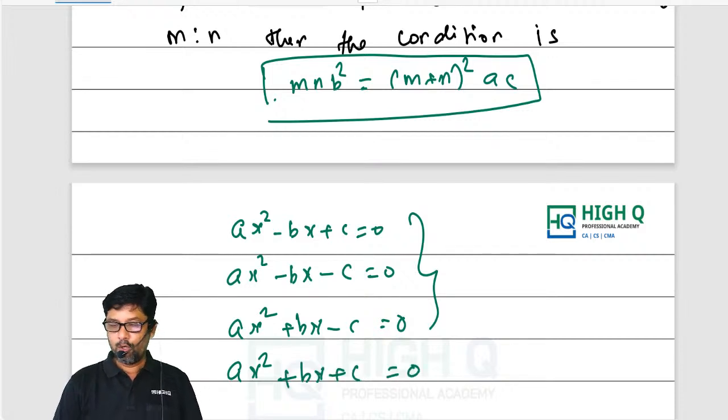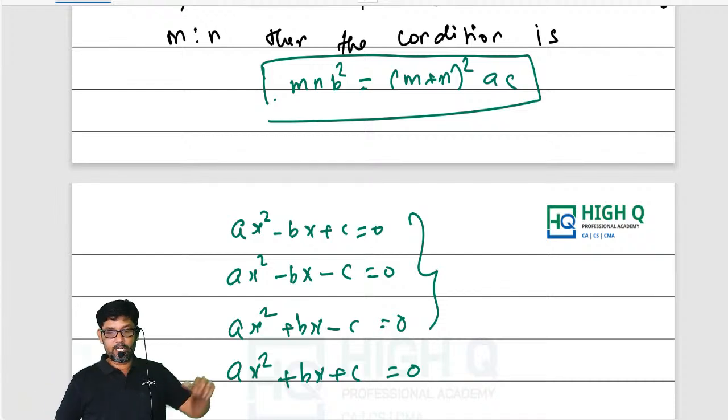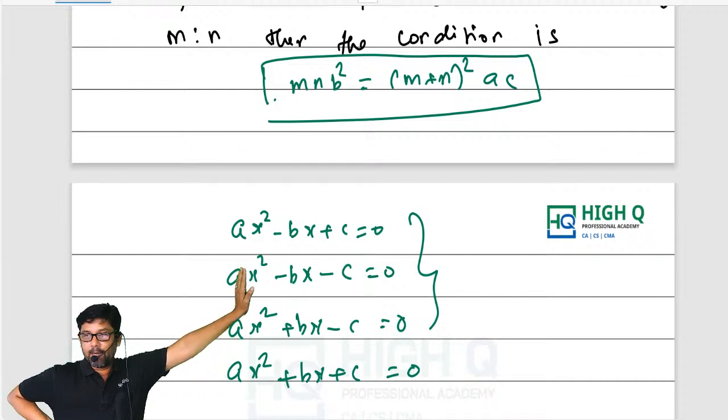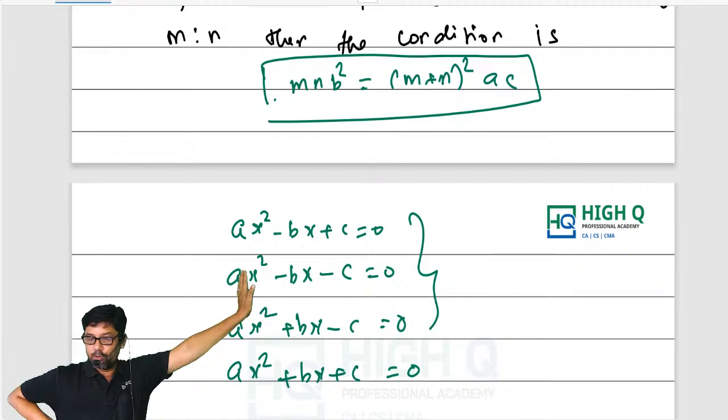See, look at these 4 types of quadratic equation. Ax square minus bx plus c equal to 0. Ax square minus bx minus c is equal to 0. Ax square plus bx minus c equal to 0. Ax square plus bx plus c equal to 0. I can tell you, my dear, these are the things which you are going to remember. Time saving hacks. They are not life saving hacks. I can say time saving hacks.